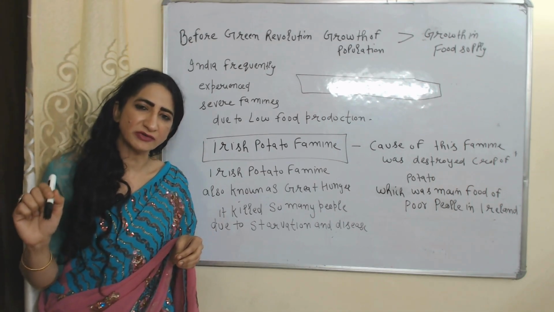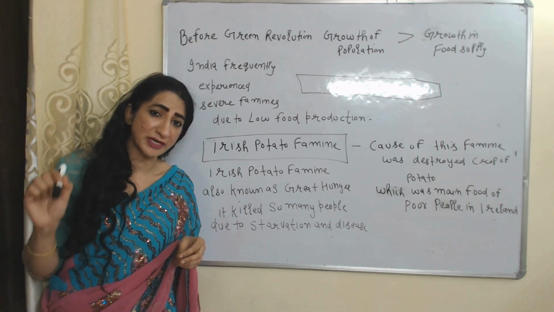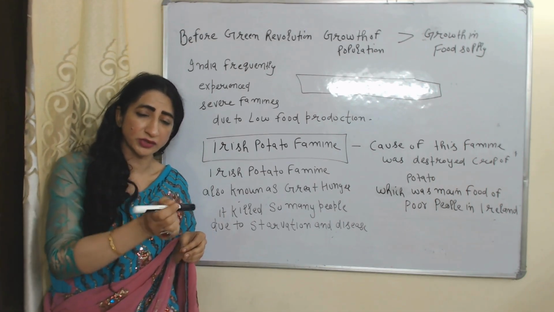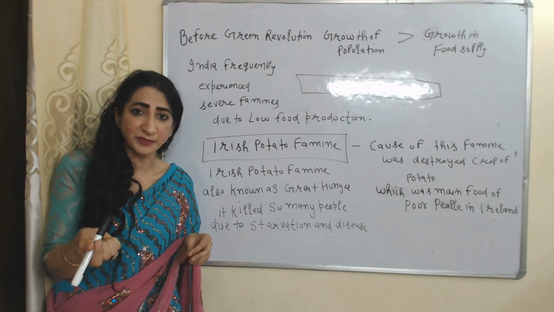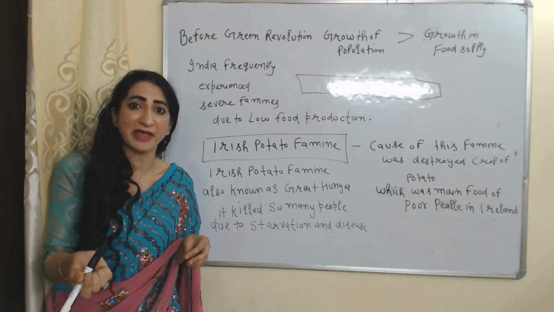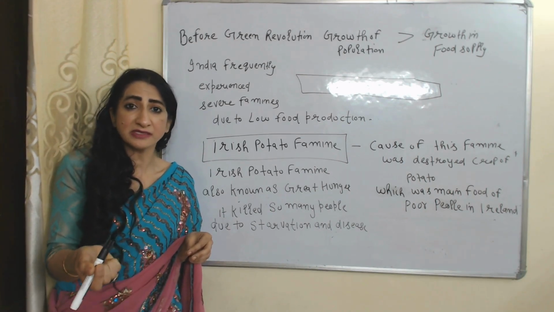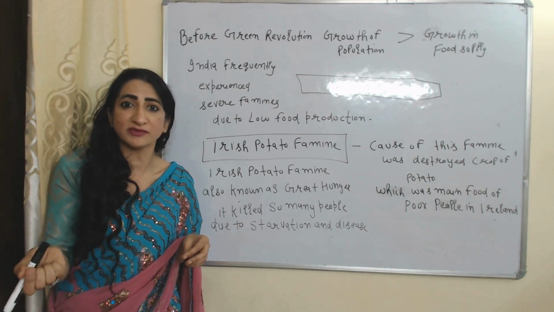Before Green Revolution, food supply was very less in India as compared to growth in population. That's why during this time period, India experienced so many severe famines. As we know, famines are examples of positive checks.